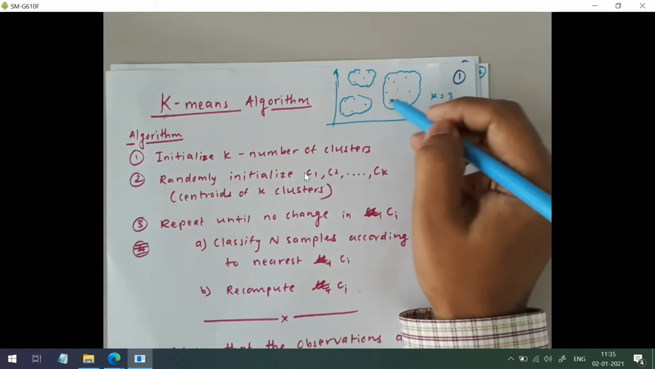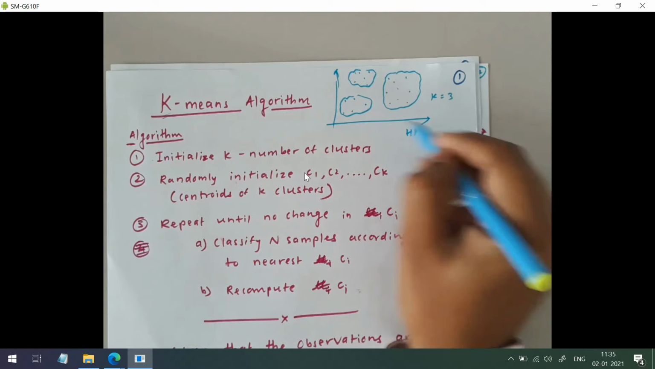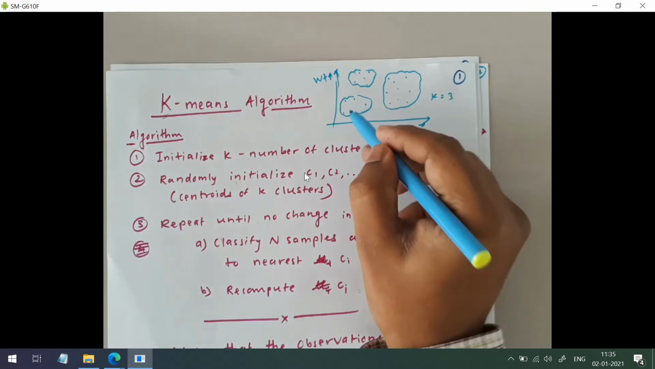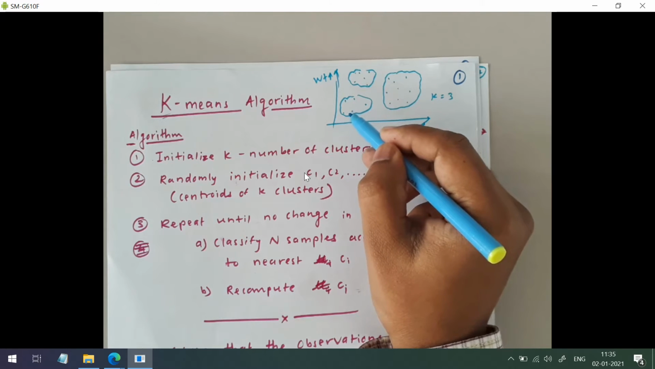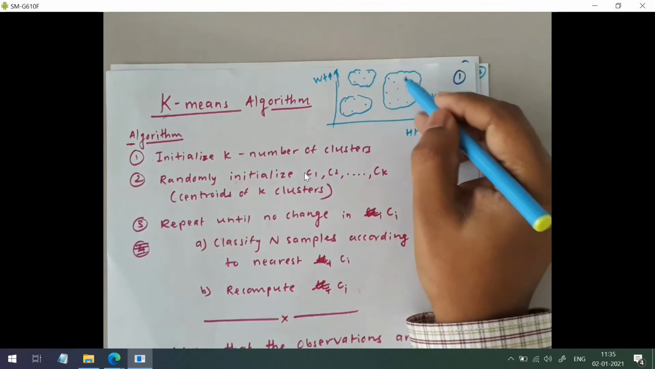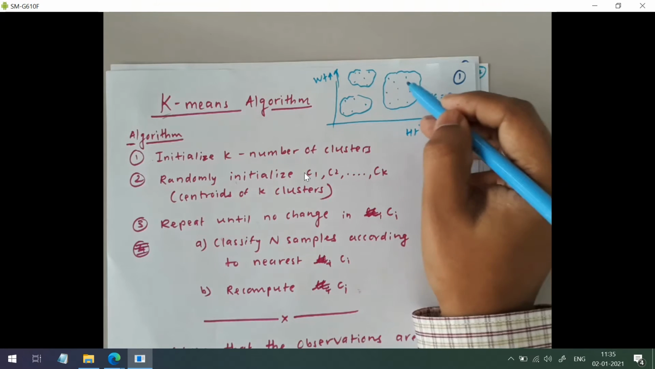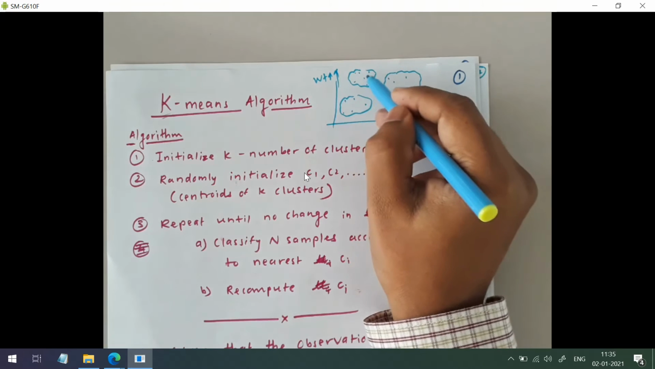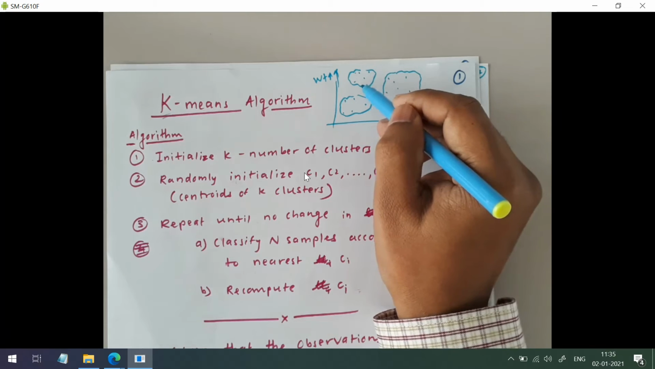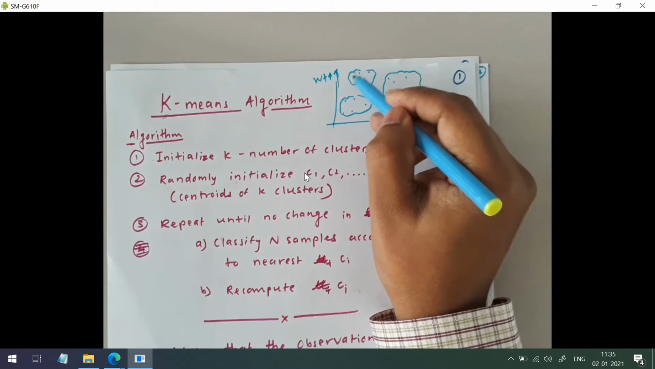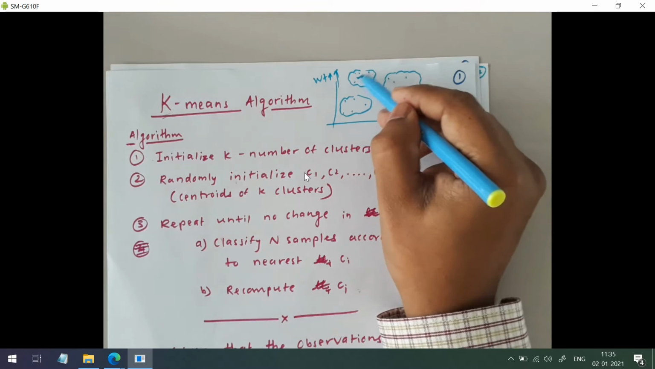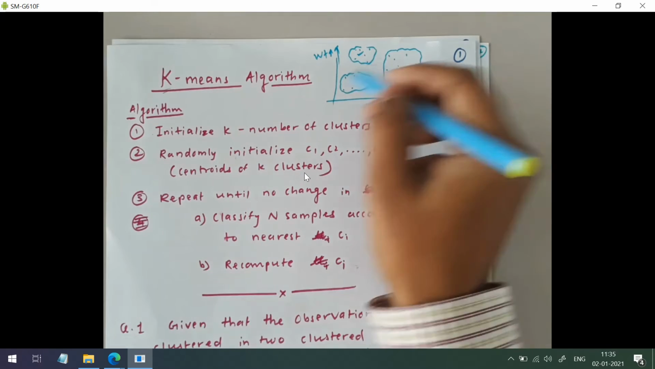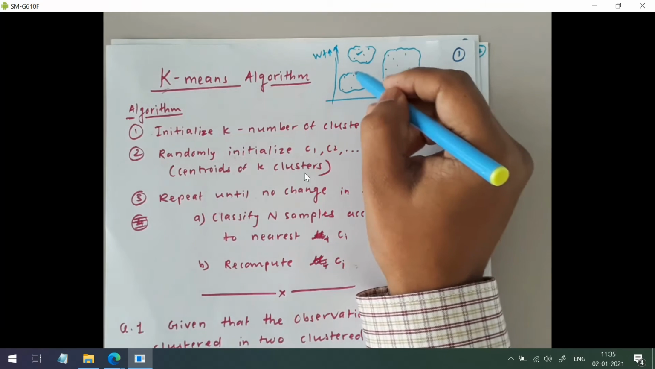As you can see, if you consider height and weight as the two parameters, then these people will be of low height and low weight. This cluster is representing people with high height and high weight. These are the people with low height and high weight, so short and obese people. So at the end of this clustering algorithm we'll get such clusters.